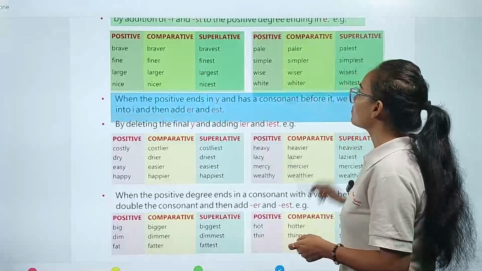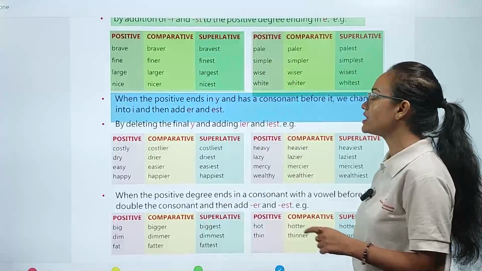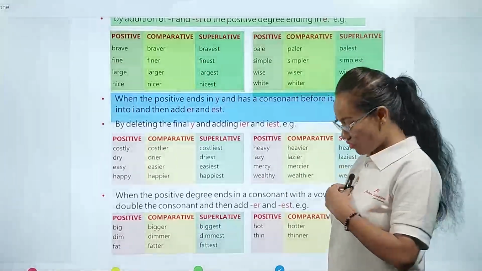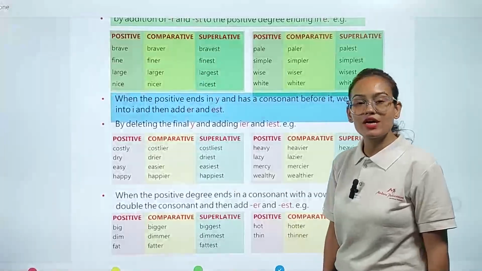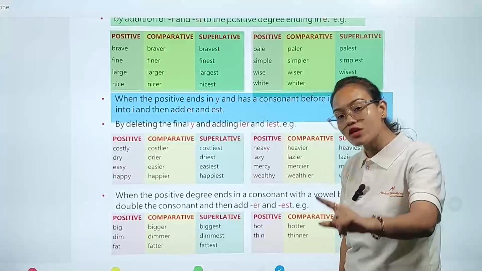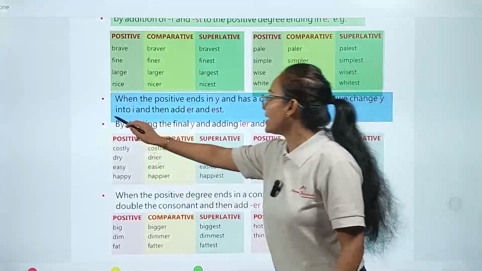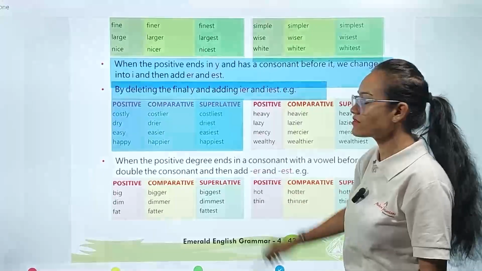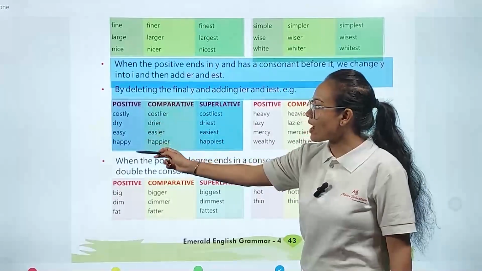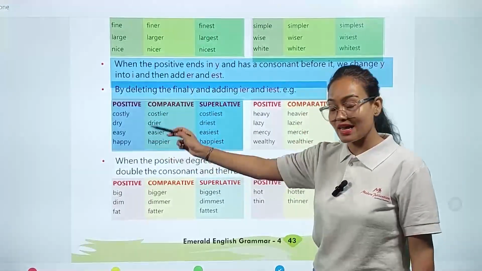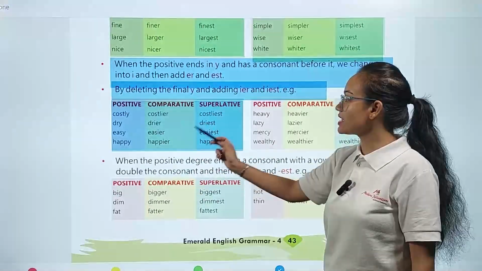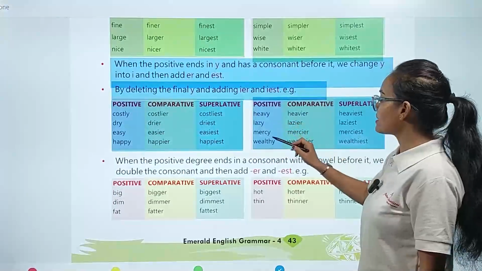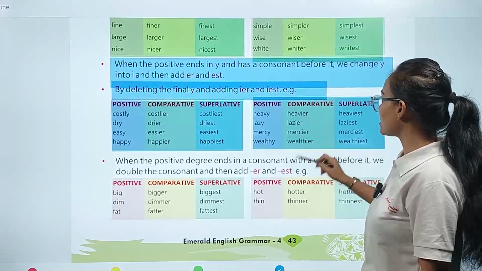when the positive ends in y and has a consonant before it, we change y into i and then add -er and -est. Whenever the positive degree of an adjective ends with the letter y, we convert it into comparative or superlative by deleting the final y and adding -ier and -iest. Example, you can see here, my dear student: positive, comparative, and superlative. Costly, dry, easy, happy. All these words end with the letter y. Costlier, drier, easier, happier. Costliest, driest, easiest, happiest. Heavy, lazy, mercy, wealthy. Heavier, lazier, mercier, wealthier.